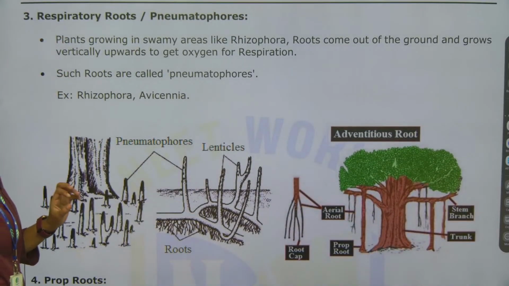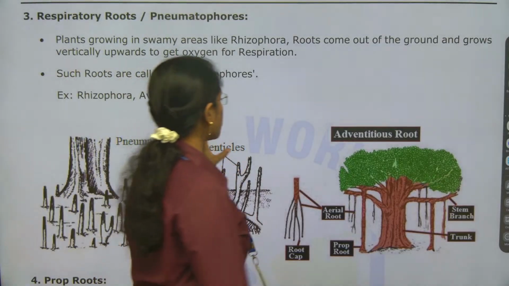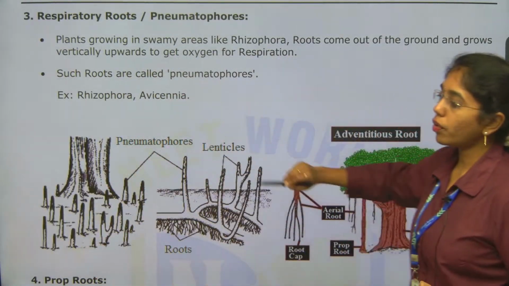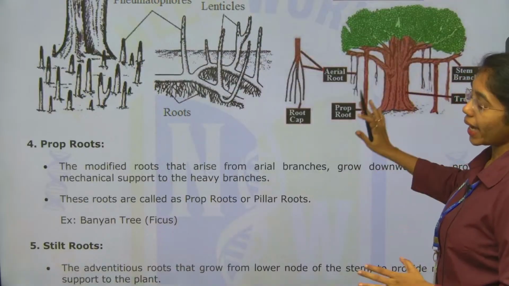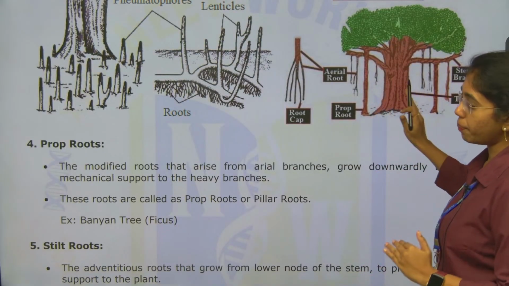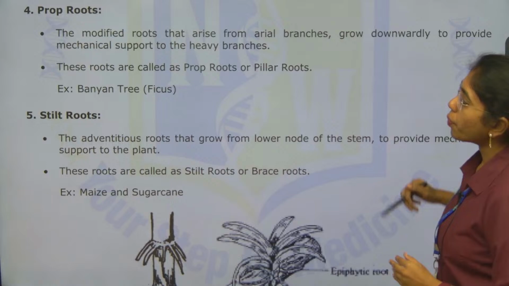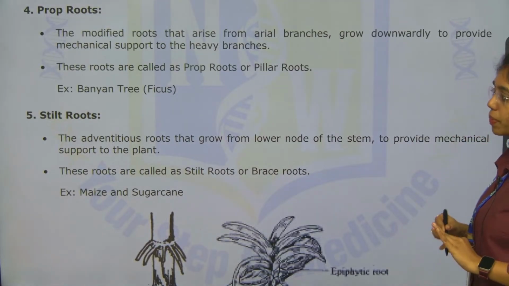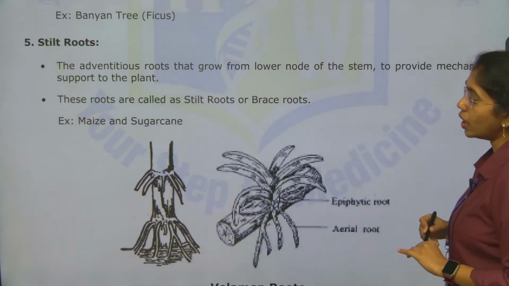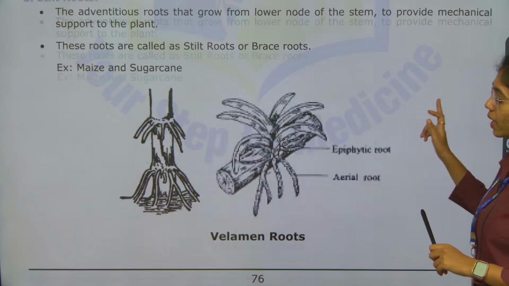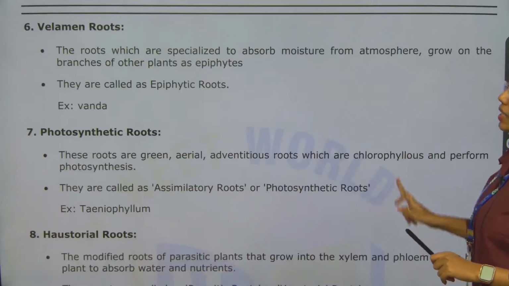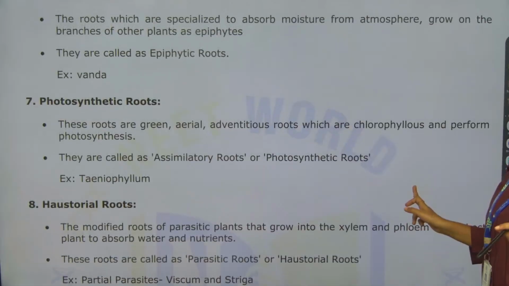Respiratory roots, also called breathing roots or pneumatophores, are observed in mangroves like Rhizophora and Avicennia. Diagrams for each part are important. Next is prop roots. Prop roots examples: banyan tree or ficus. Next is stilt roots, examples like maize and sugarcane. Lastly, velamen roots, example is Vanda.